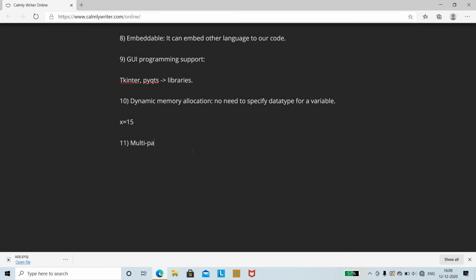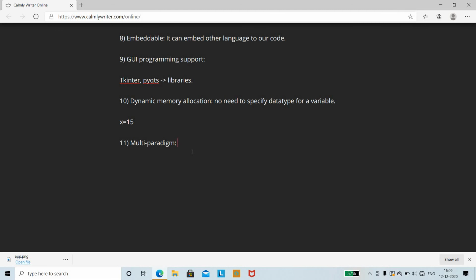Multi-paradigm means that C is a procedure-oriented programming language, and Java is an object-oriented programming language. With C you can just build procedure-oriented applications. They have specific applications which can be built only through C or Java, but with the help of Python, a variety of applications can be built. Therefore, it is multi-paradigm.